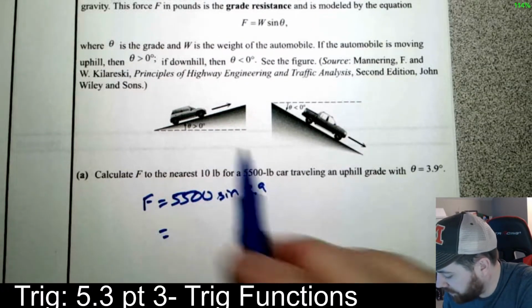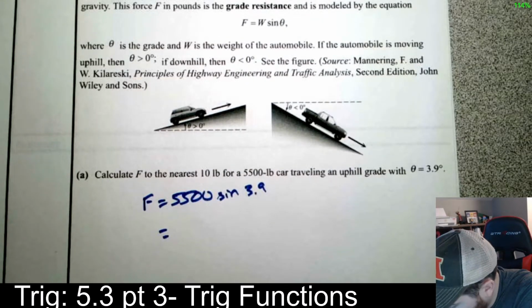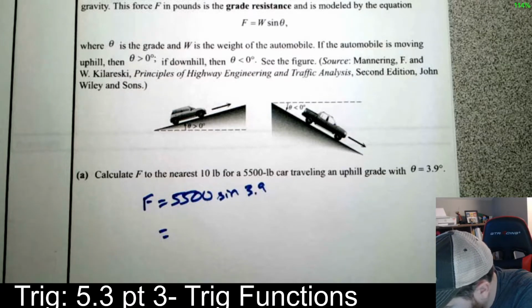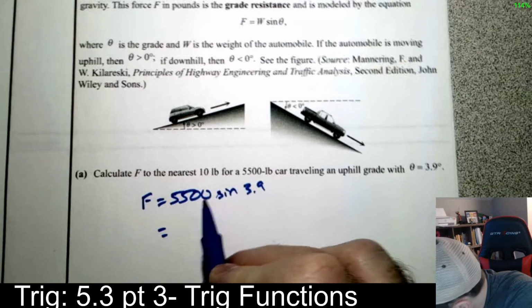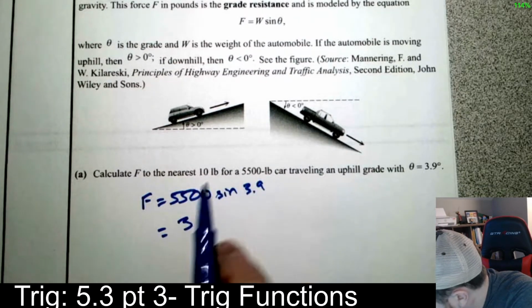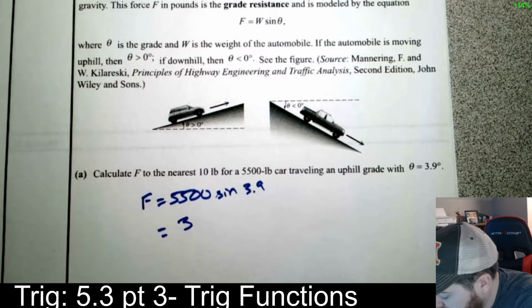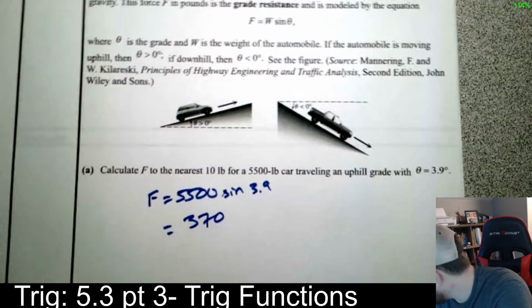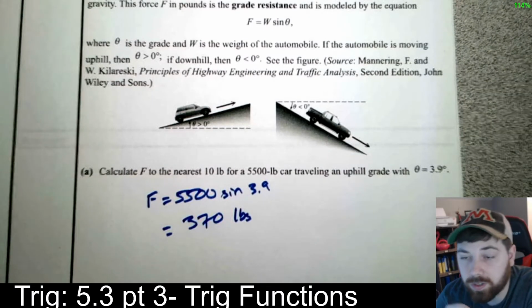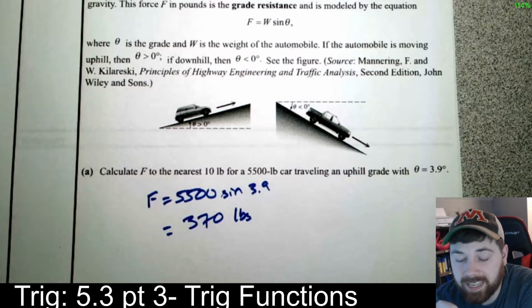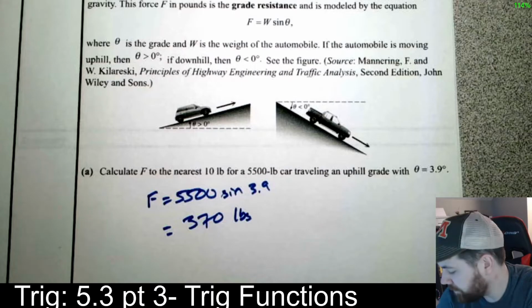I'm going to do sine of 3.9 first in my calculator, times 5,500. It says round to the nearest 10 pounds. I got 374, so my answer would be 370 pounds. That's how much force there is with that example. Hopefully that makes sense.